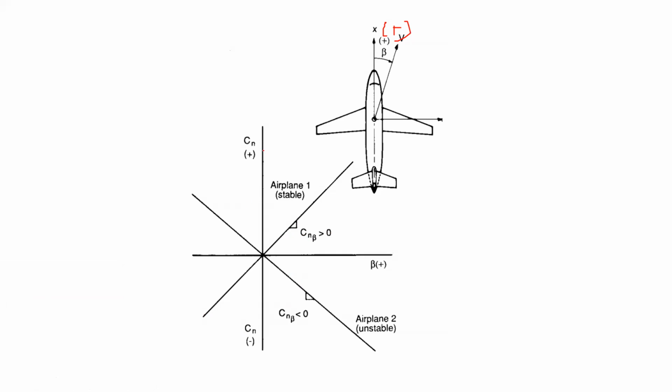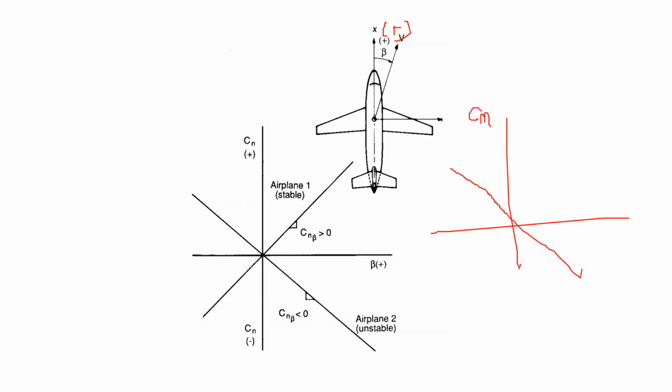Now we want to quantify how much Cn will be generated, and how you can quantify this in terms of the force that this vertical stabilizer is experiencing. So we'll do similar calculations as are done for longitudinal stability. But remember, what kind of airfoil is it? Is it symmetric or asymmetric, or cambered? Symmetrical, sir.